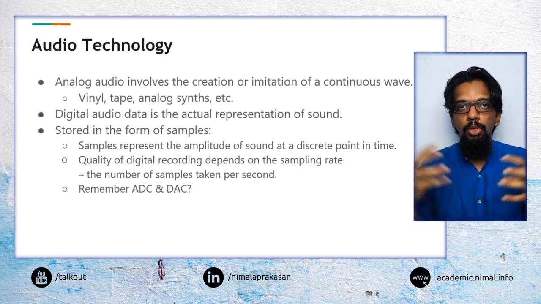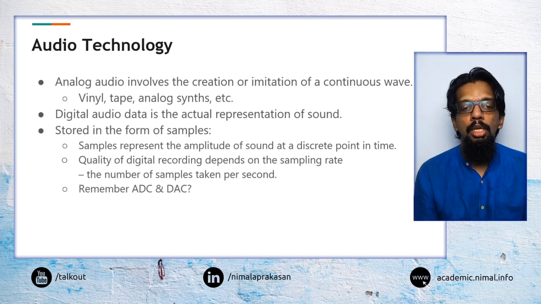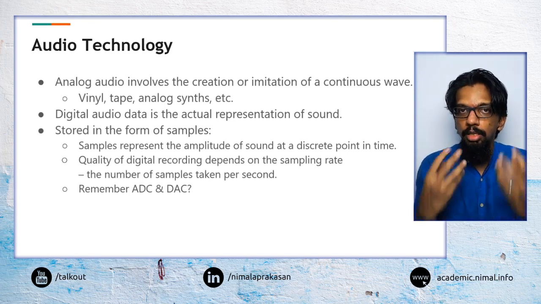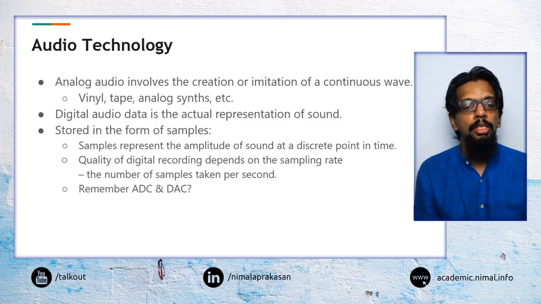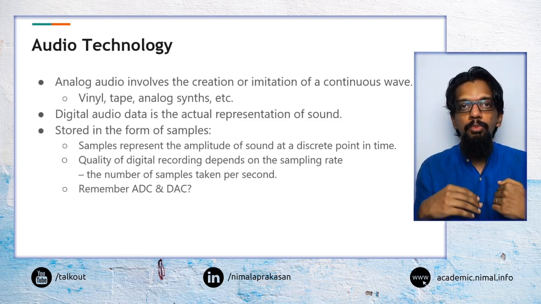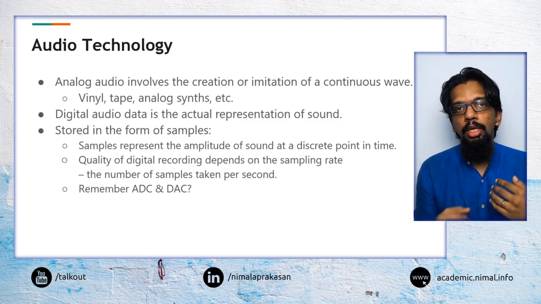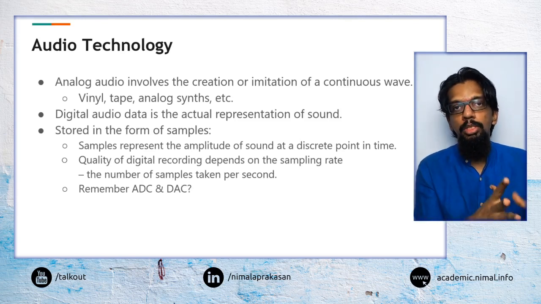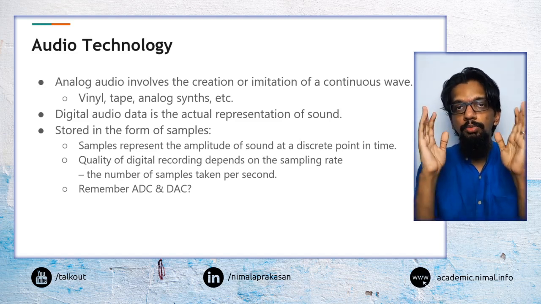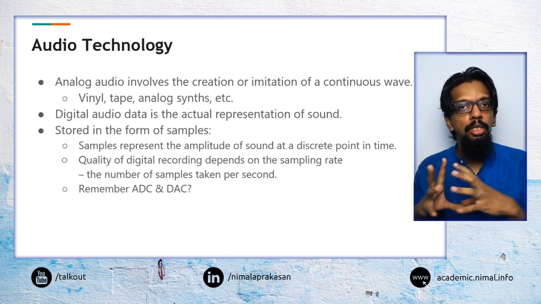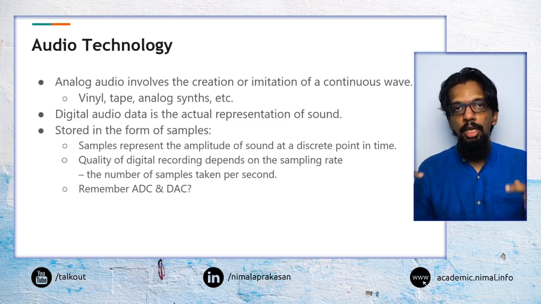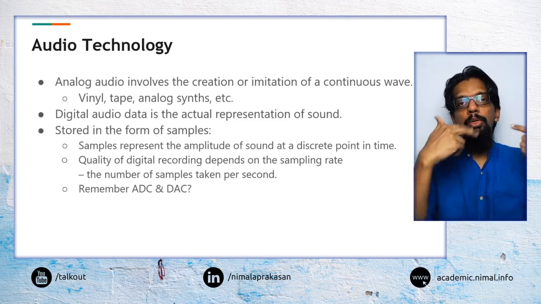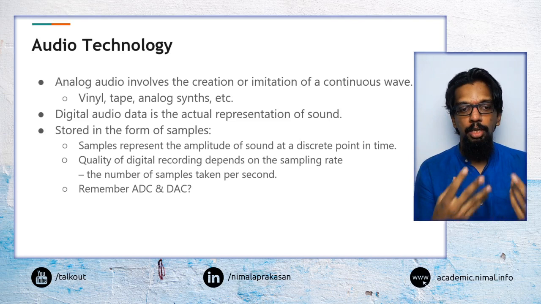In certain types of devices, that is the type of signal that is stored, and the same thing can be reproduced back. Whereas digital audio is not the actual sound itself, it is a representation of the original sound. So the sound signal has to be converted using certain mechanisms to a digital representation, and then that conversion can be reversed to produce the original audio signal again.